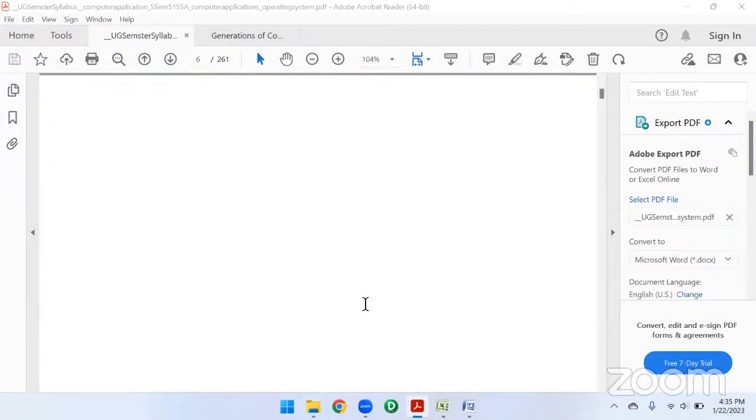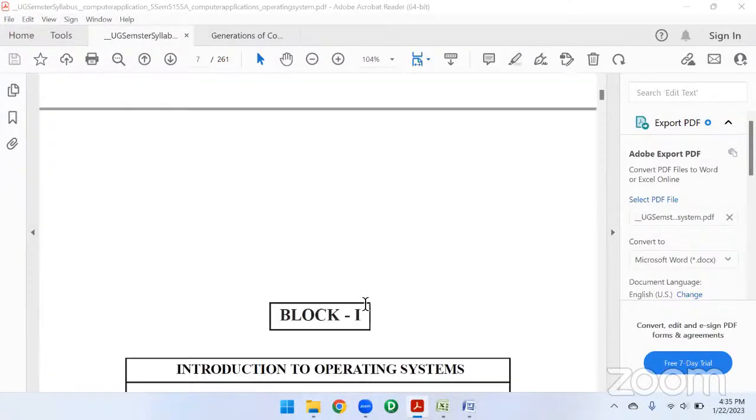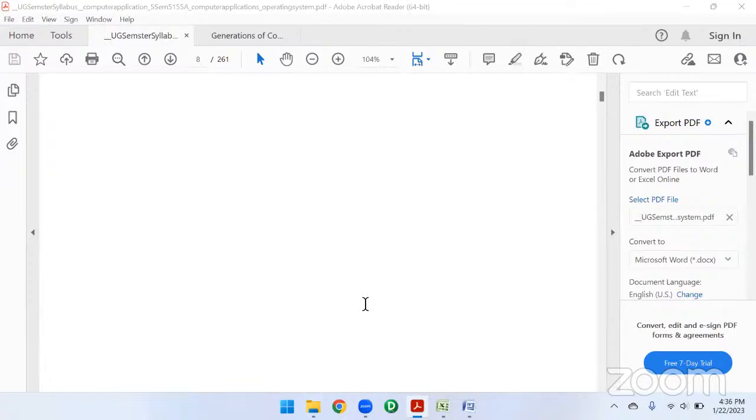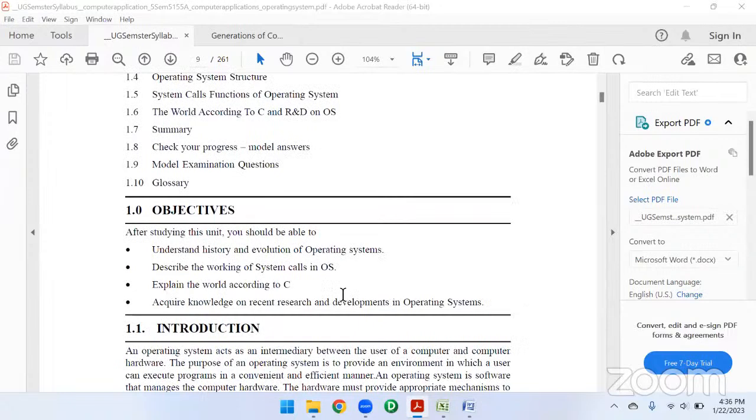Let me start the operating system. What do we mean by an operating system? Yesterday we were discussing operating systems. An operating system provides an interface between a user and the hardware or machine, like a bridge between the user and the machine. Without an operating system, we can't do anything.